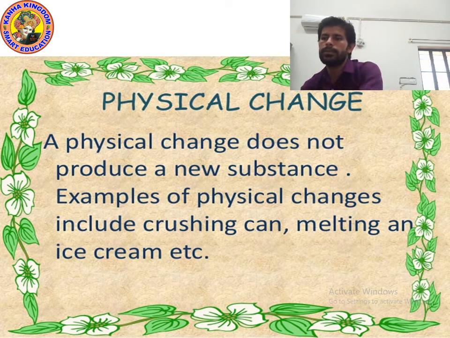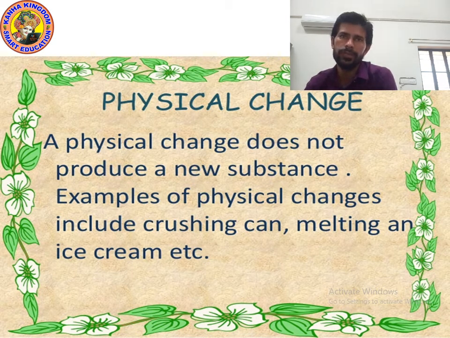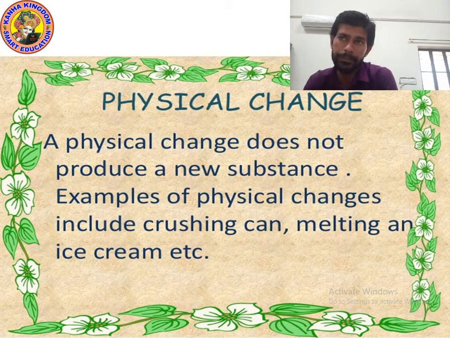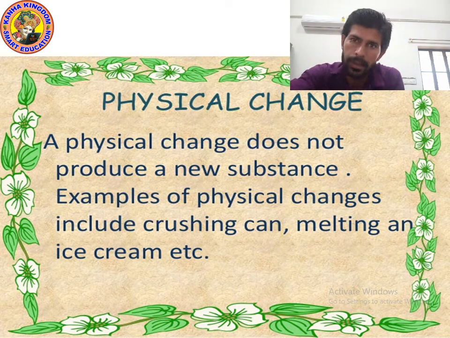So kids, I hope you understood the meaning of physical change and chemical change. Yes, a physical change does not produce a new substance. Examples of physical change include crushing a can and melting ice cream. Okay, now let's move on to the next point. Let's move to the next slide.